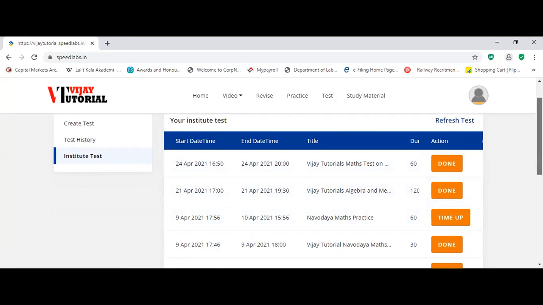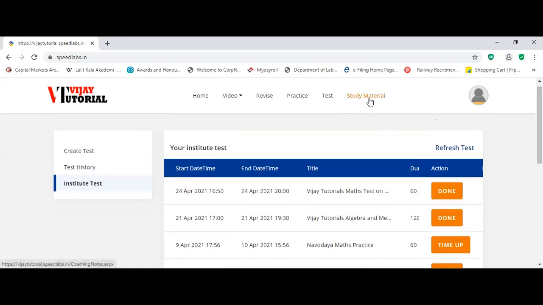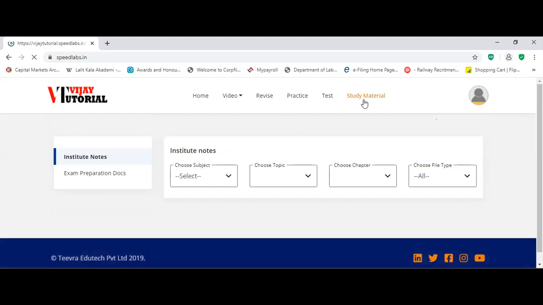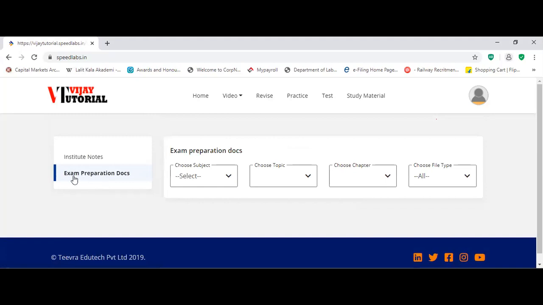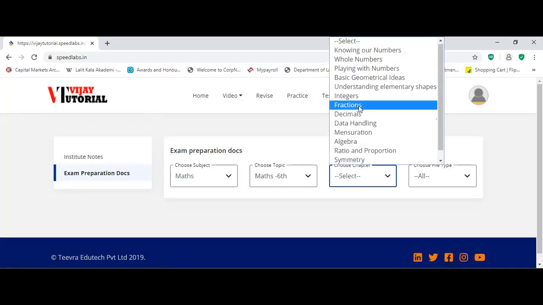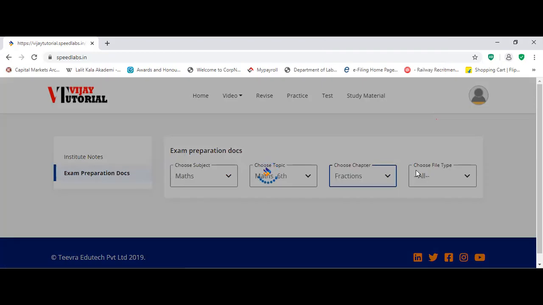Time's up. Next, the study material. Come to the study materials. In the study materials, institute notes is there. Now I have not added any institute notes, we will add later. You go with the exam preparation documents. Select this, then you have to select the subjects like maths, select the topic, 6th, select the chapter. Suppose I want fractions. Okay, select fractions.